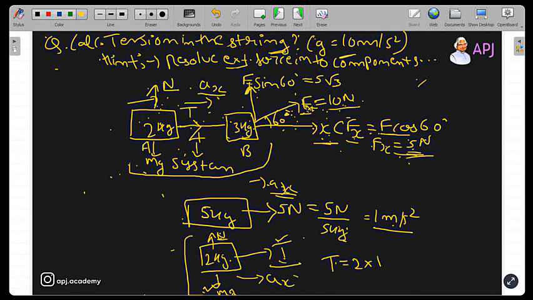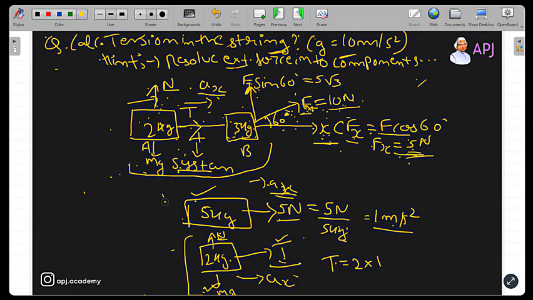I considered both the 2 kg block and 3 kg block as a system. Why as a system? Because they are moving together. So I added their masses, and I simply replaced this system of 3 kg and 2 kg separate blocks by a single block of 5 kg, and I applied a force of 5 Newton as it was applied on the 3 kg block when they were not together, because nothing has changed.